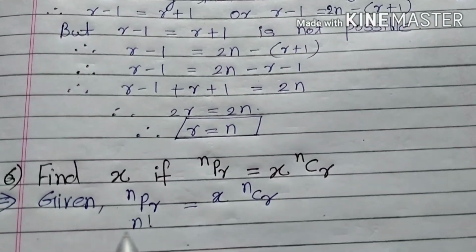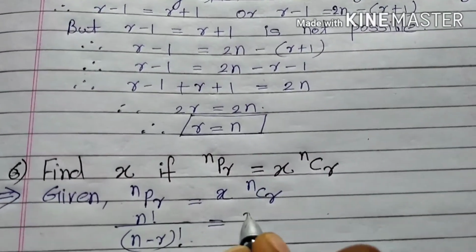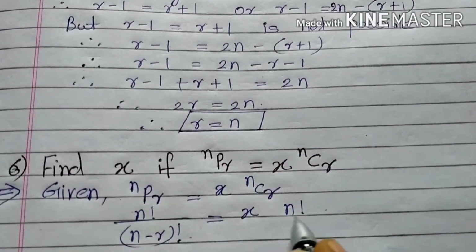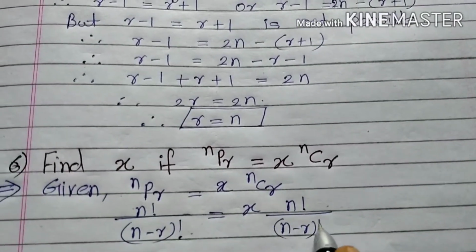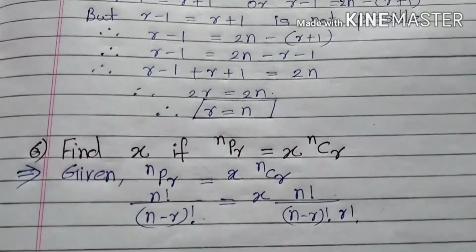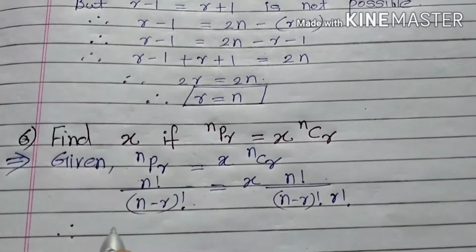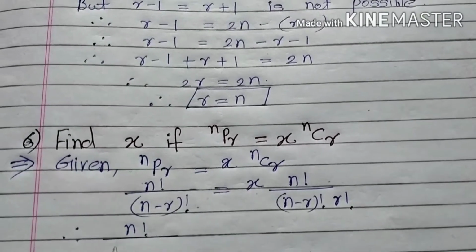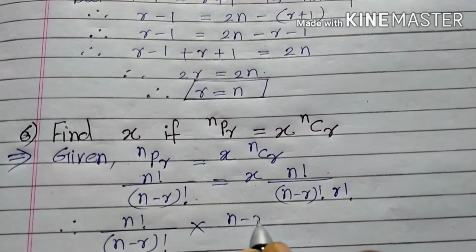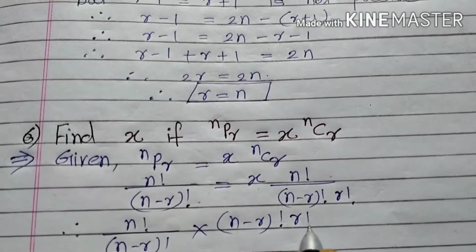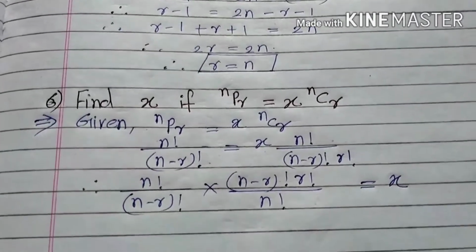Formula n factorial upon (n minus r) factorial, which is equal to x, n factorial upon (n minus r) factorial into r factorial. So we have to find x: this is n factorial, (n minus r) factorial into (n minus r) factorial upon n factorial, which is equal to x.